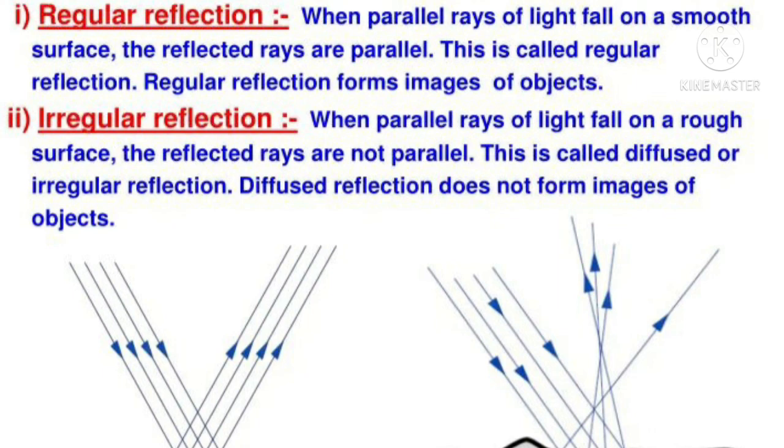The diffuse reflection of light is not due to the failure of the laws of reflection. Diffuse reflection is caused by the roughness or irregularities in the reflecting surface of an object.